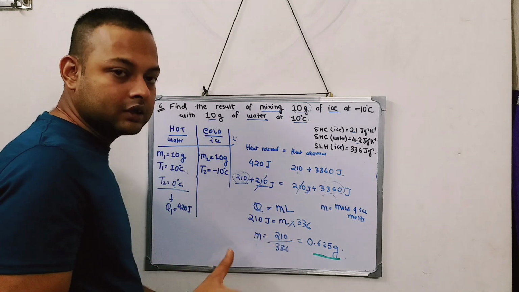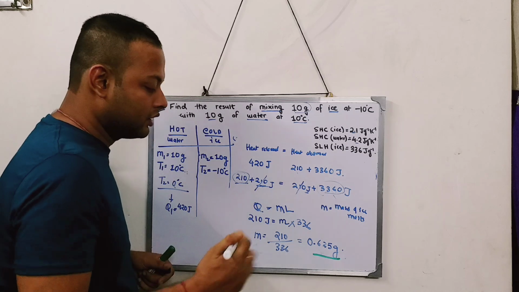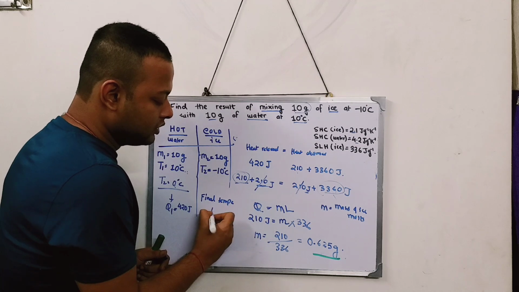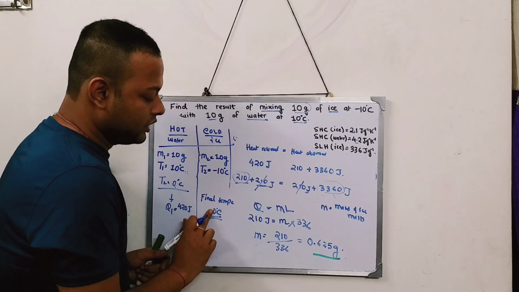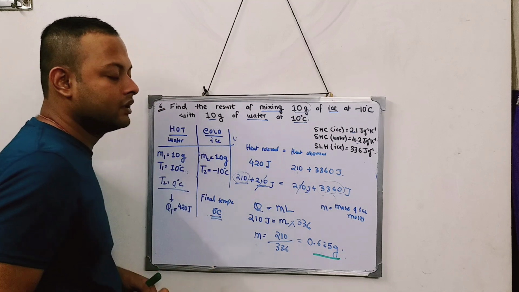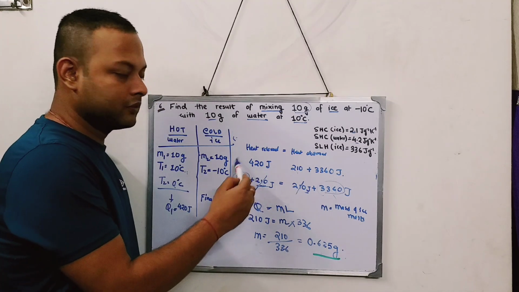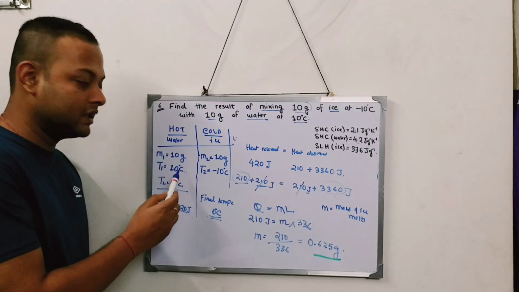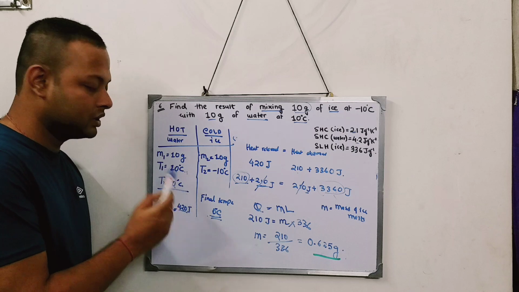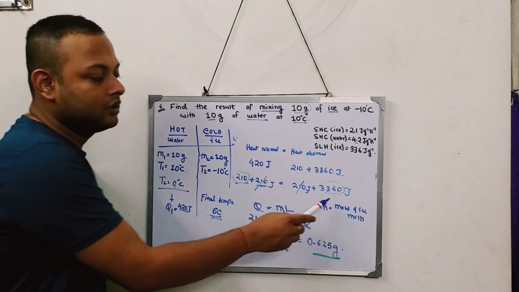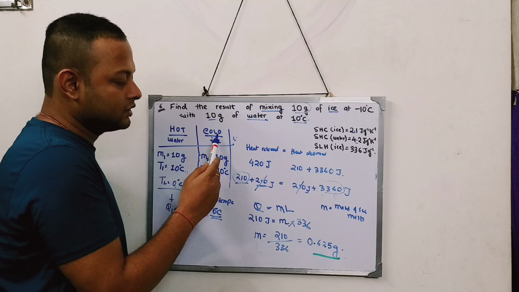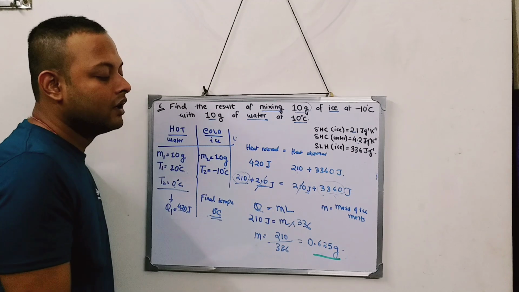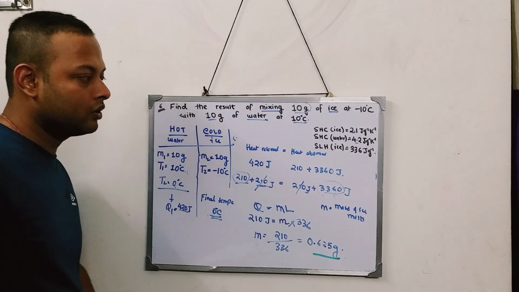So the final temperature is, sorry, not 10 degrees centigrade, it will be 0 degrees centigrade. That is how I got 420 when I changed the temperature from 10 to 0, and 3360 for the ice. So the final temperature becomes 0 degrees centigrade, and only this much ice is going to melt.